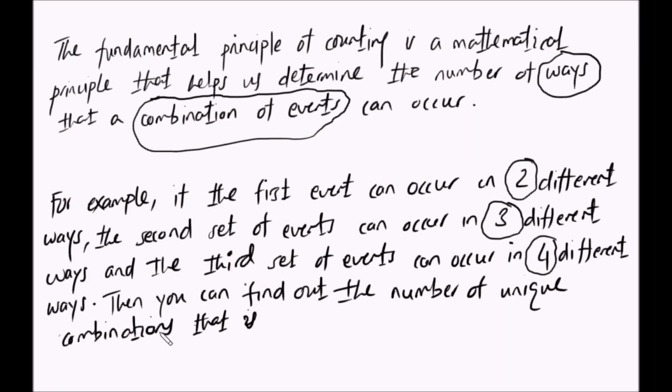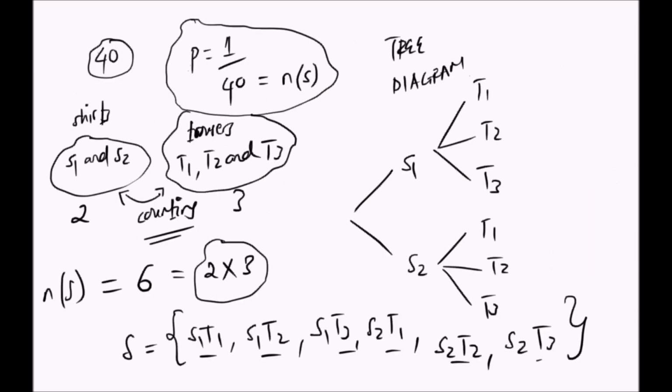Then you can find out the number of unique combinations itakuwa nini? Itakuwa ni 2 times 3 times 4, ambayo ni 24 ways. Kwa hiyo ukicombine the first set of event, second set of event na the third set of event unapata hivi. Ni sawa na ule mfano wetu wa shirts. You can see tulikuwa tuna 2 na 3, mwisho tukapata 6. So that's the fundamental principle of counting.